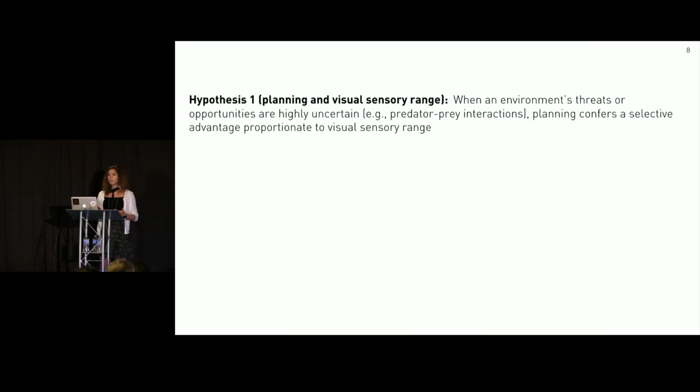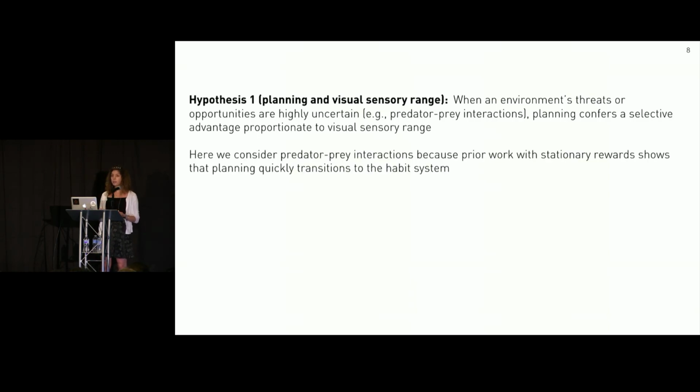It is that when environments are highly uncertain, such as mobile predator and prey scenarios, planning confers a selective advantage proportionate to visual sensory range. Here, we consider predator-prey interaction and therefore a dynamic environment because prior work with rodents in environments that had stationary reward show that planning quickly transitions to the habit system.